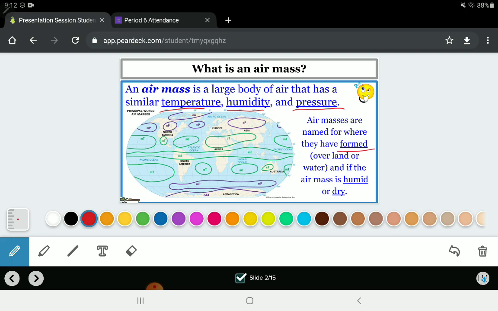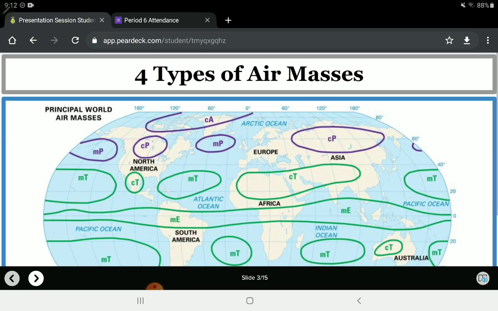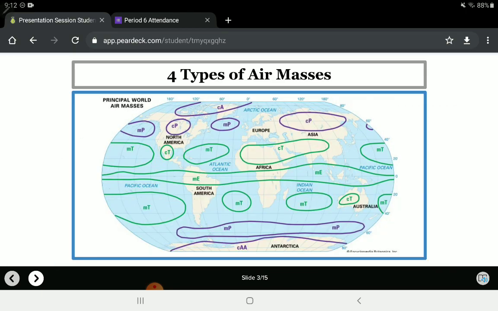Air masses are named for where they have formed. We're going to break it down into just a couple places, and that's going to be over land or water, and whether the air mass is humid, which means it has a lot of water vapor, or dry, which means it does not have a lot of water vapor. So we are going to talk about our 4 types of air masses. If you look on this diagram, you can see where the main air masses of the world form.